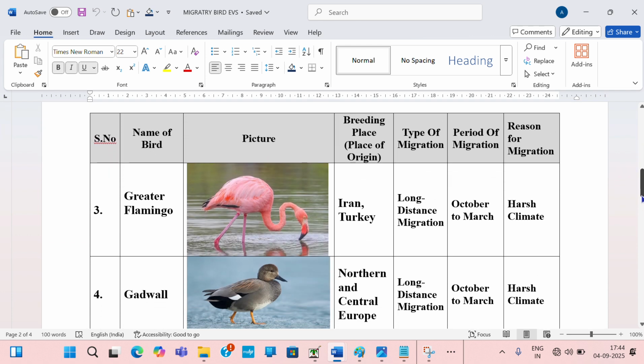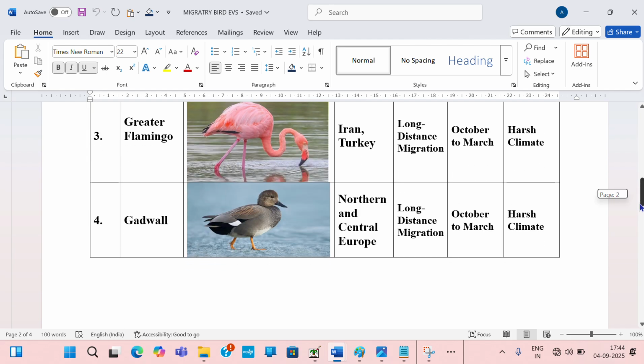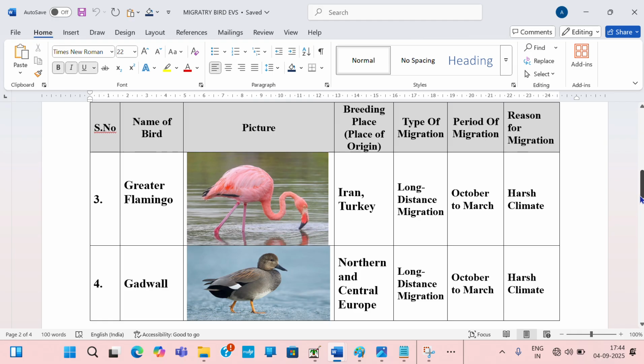This is the great one. Its breeding places are in Iran and Turkey, and its type of migration is long distance. Migration period is October to March. Reason is harsh climate.